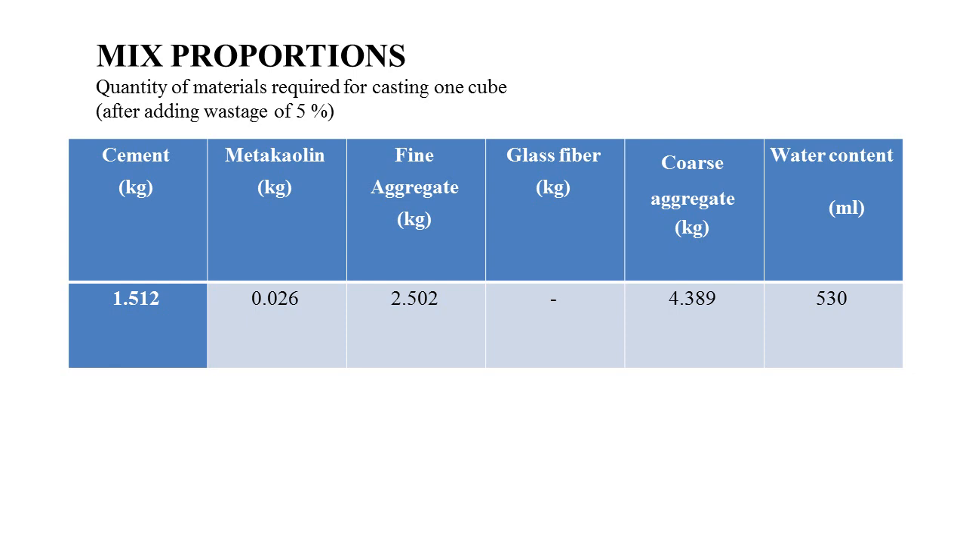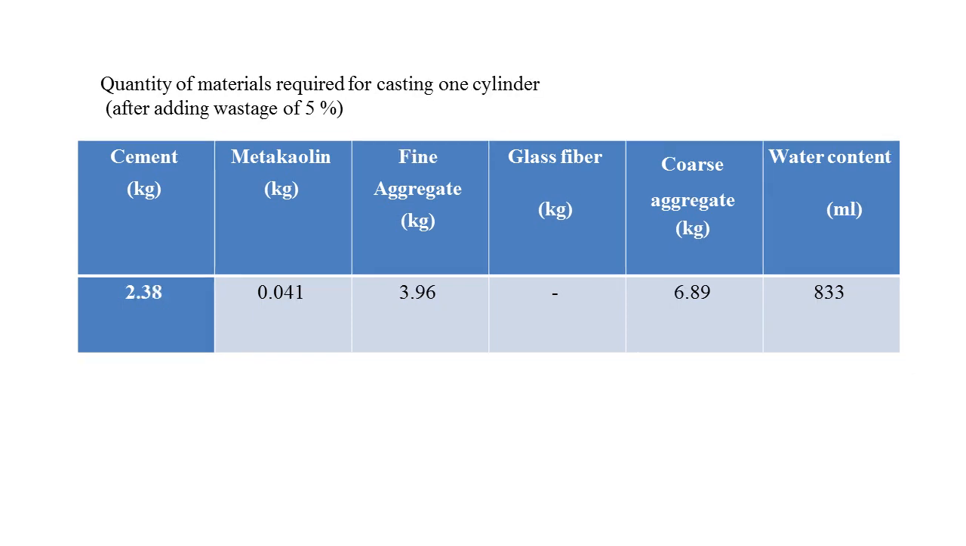Mix proportion. Quantity of materials required for casting 1 cube, after adding a wastage of 5%: cement 1.512, metakaolin 0.026, fine aggregate 2.502, glass fiber nil, and coarse aggregate 4.389. Water content is 530 ml.